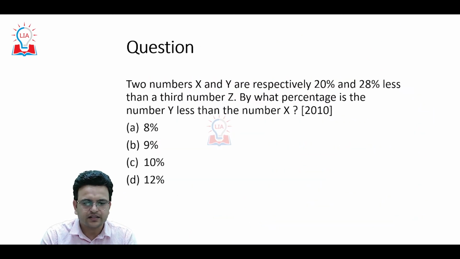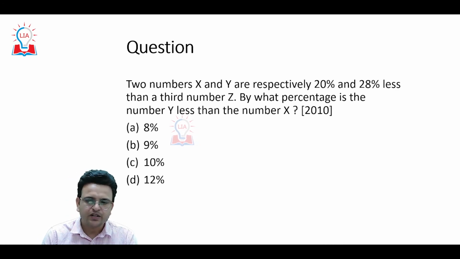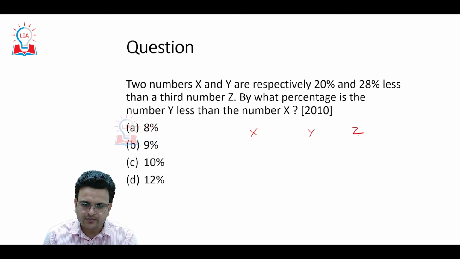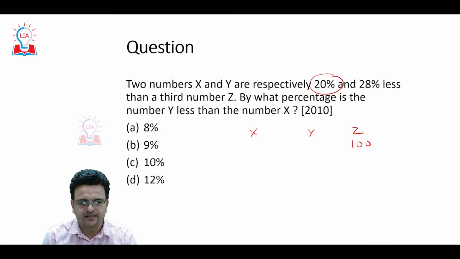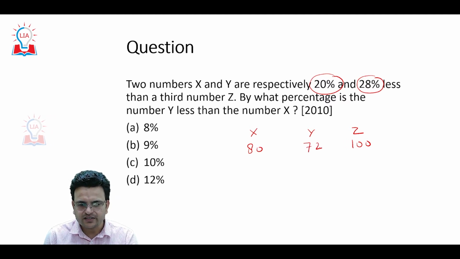Now come to the next question. Two numbers x and y are respectively 20% and 28% less than a third number z. So x is 20% less, so x will be 80, and y is 28% less, so y will be 72.